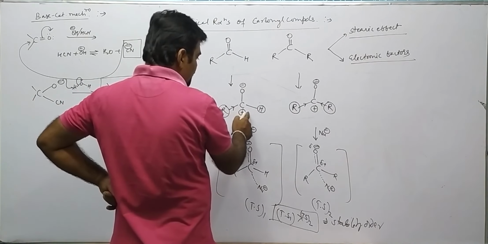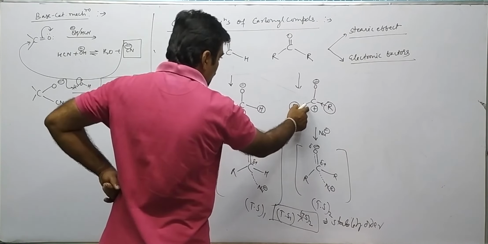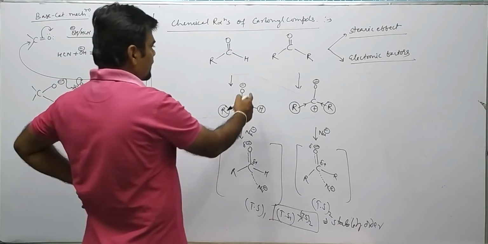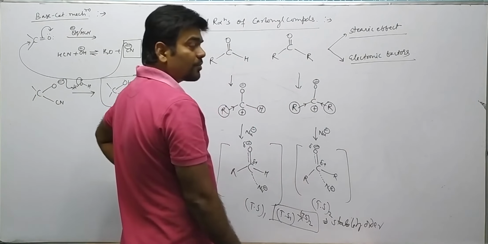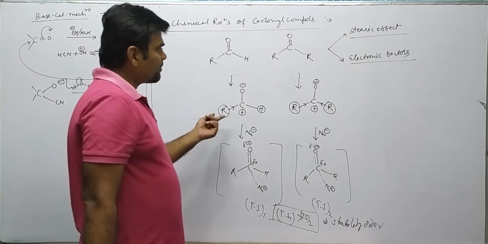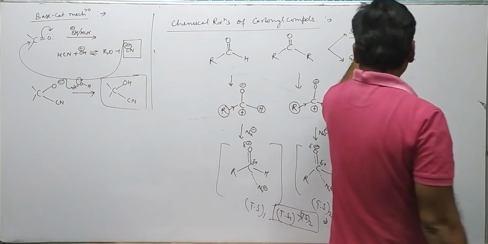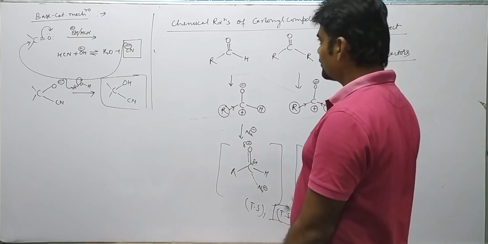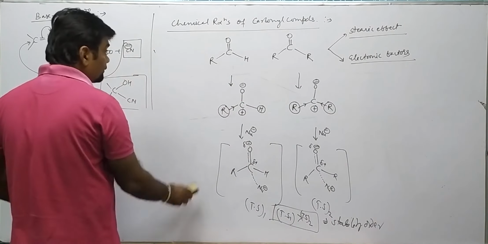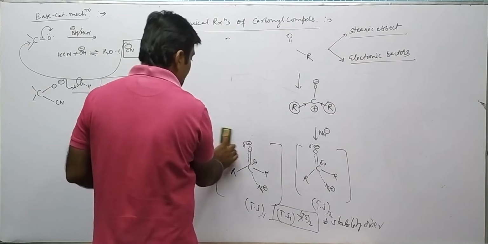Therefore, electrophilicity of this carbon is relatively more than the electrophilicity of this carbon, and therefore aldehyde is relatively more reactive than ketones. So this can be explained by the use of electronic factor as well as steric factor. Now see some examples.